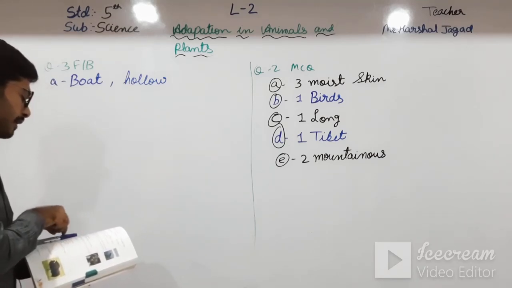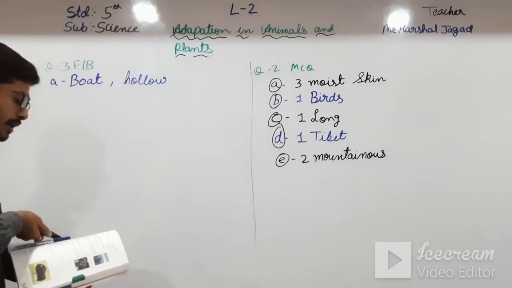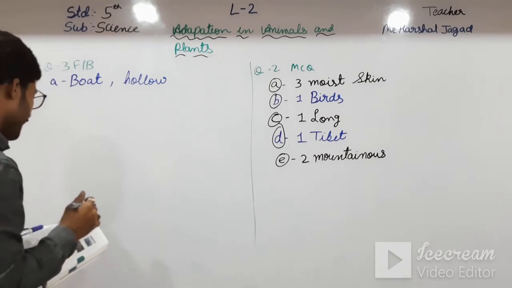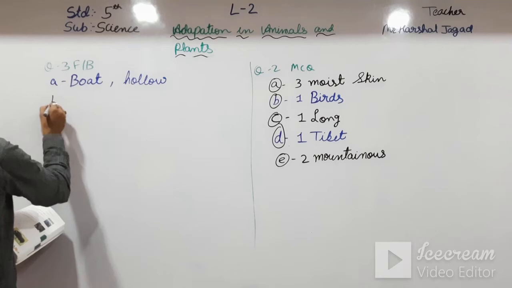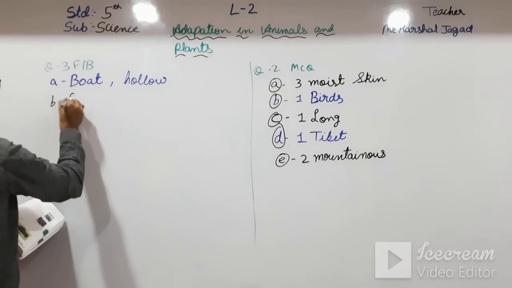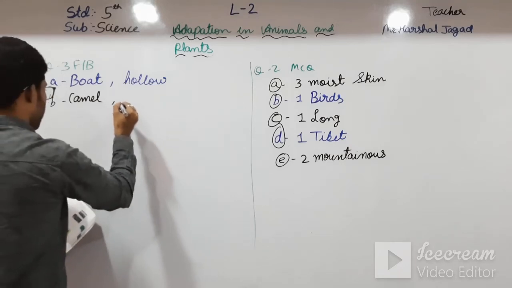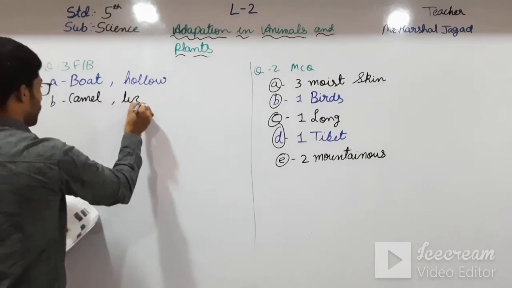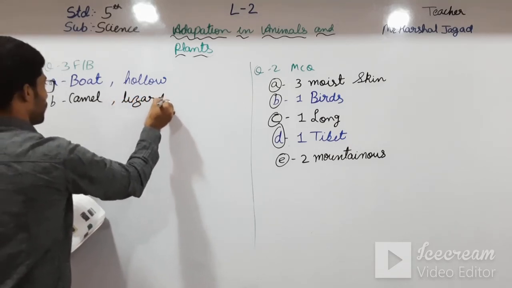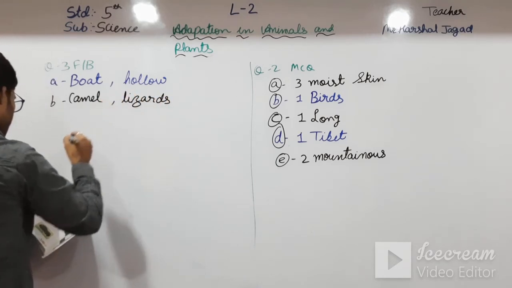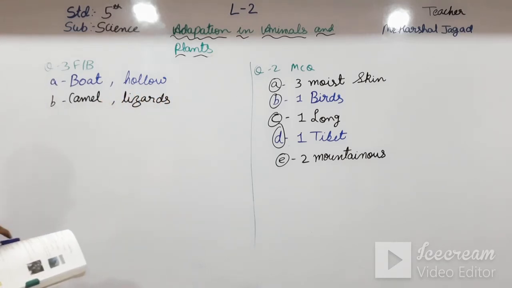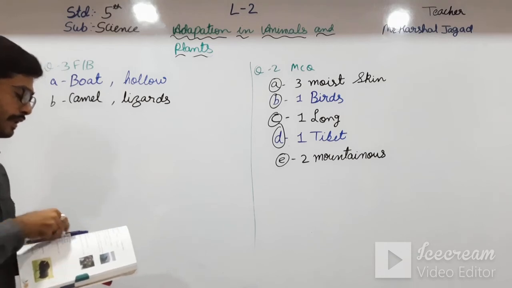And going towards next, that is dash and dash are desert animals. So, in this we can write camels and lizards. Camels and lizards are the desert animals.